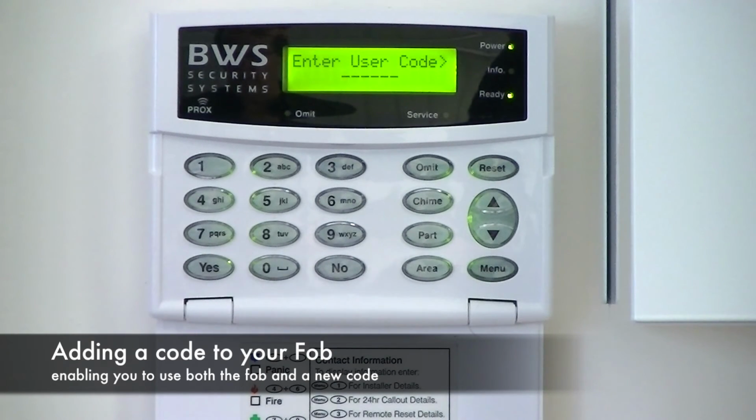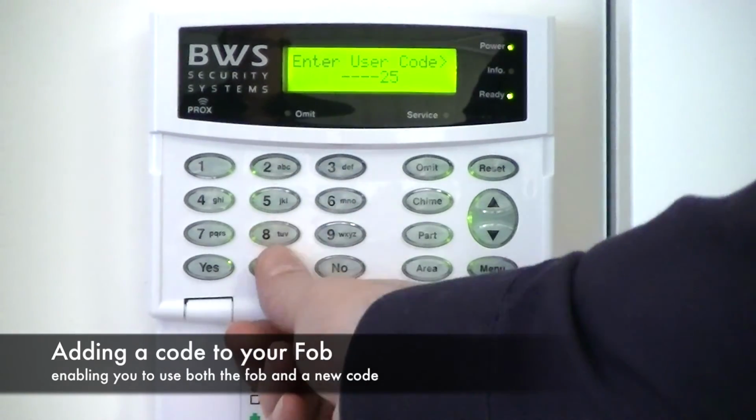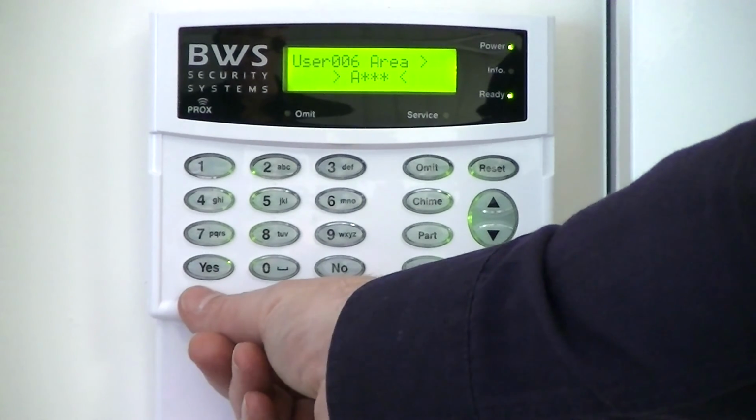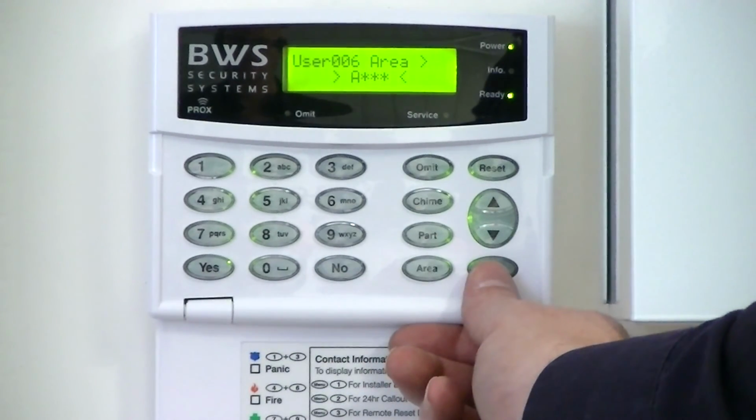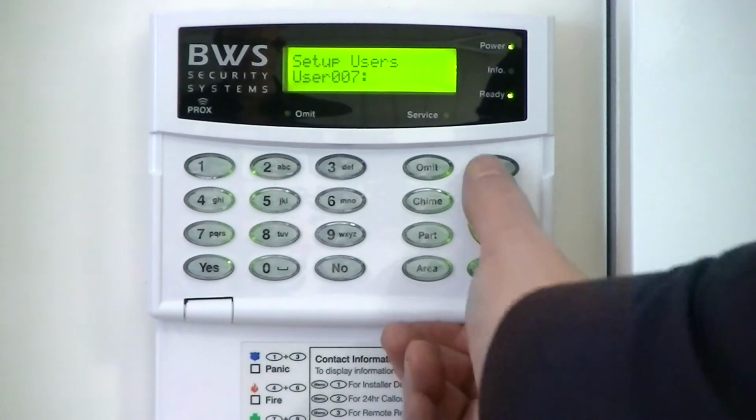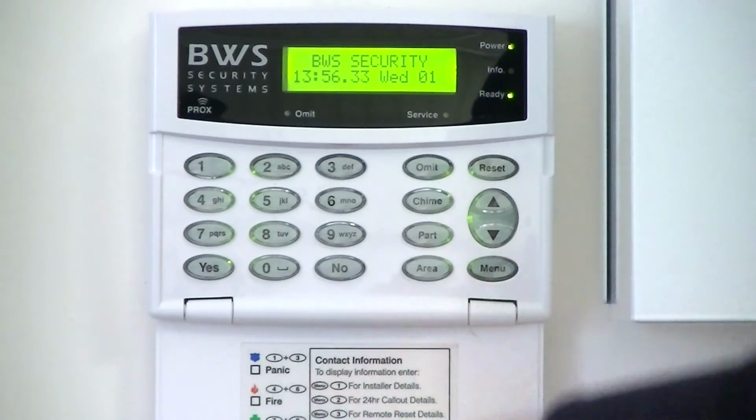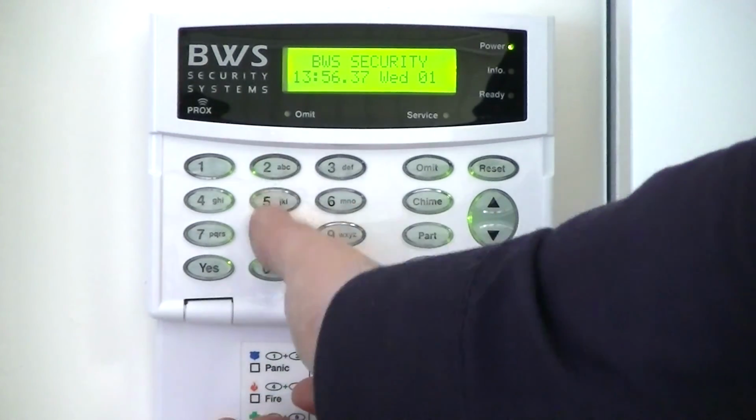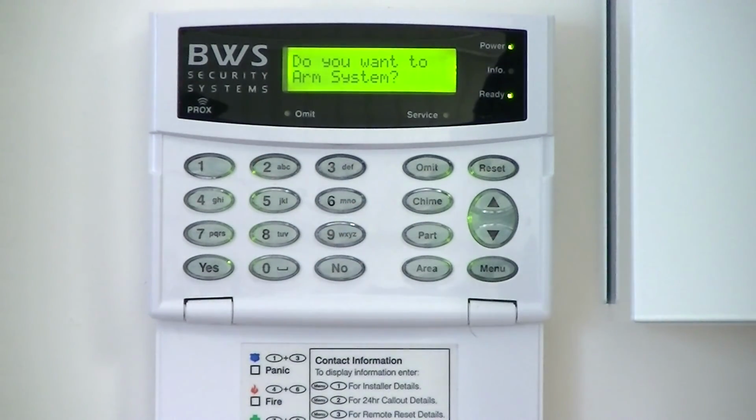So this is where you enter your new 4-digit code and press yes. You can now press the menu button to escape out, press reset, and you're now out of the system. The code is now entered into the system and ready to use.